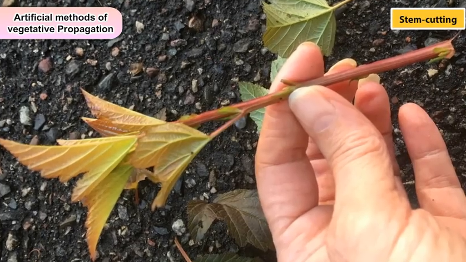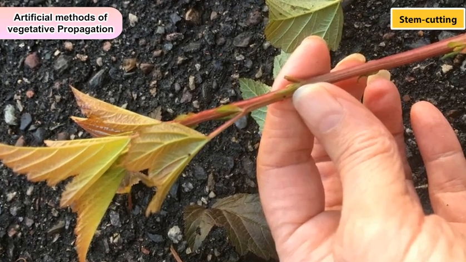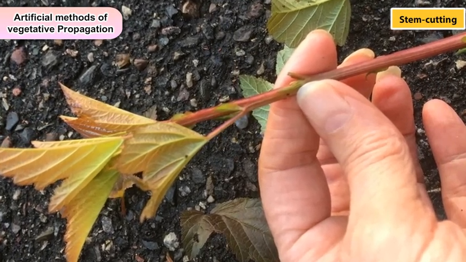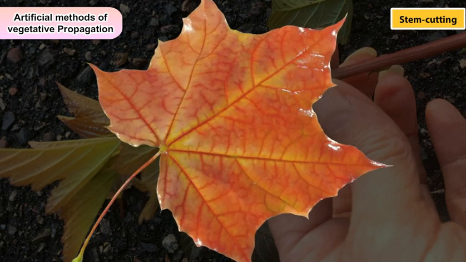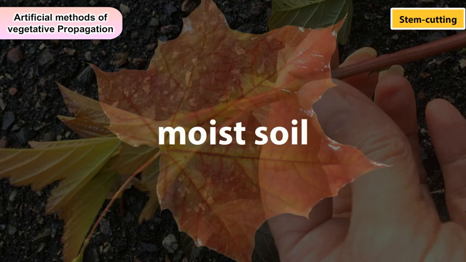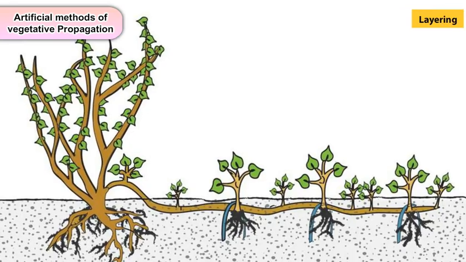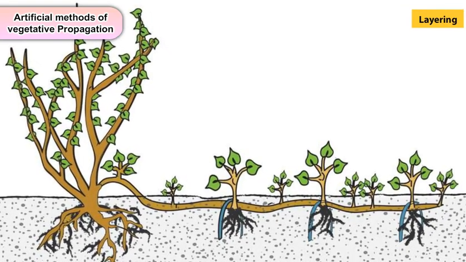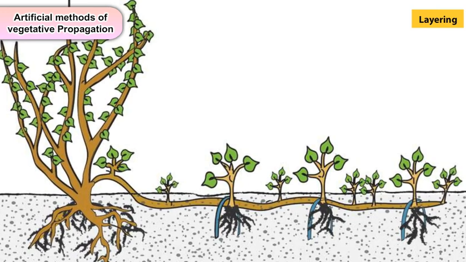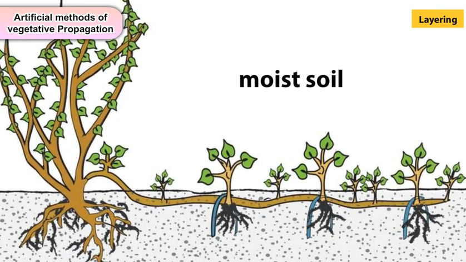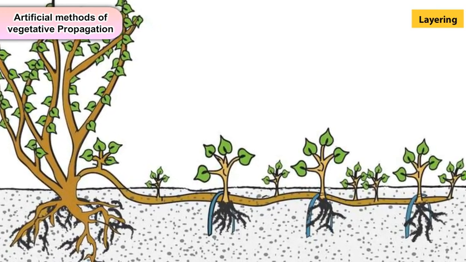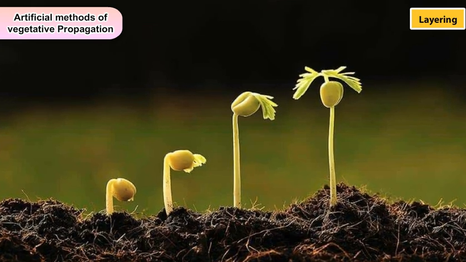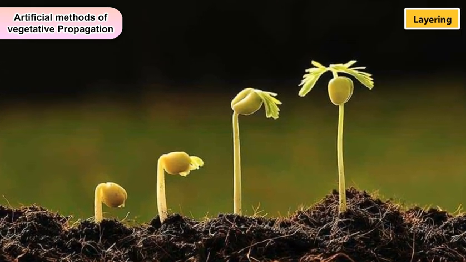Stem cutting. In this method, a cutting of a healthy young branch of a plant having leaf buds is planted in the moist soil. Layering. In this process, a young branch is bent towards the ground and covered with moist soil, forming a layer. After some time, roots develop from the covered part.